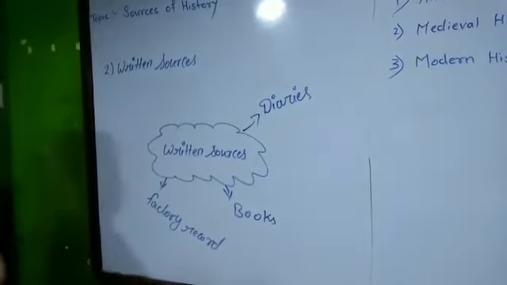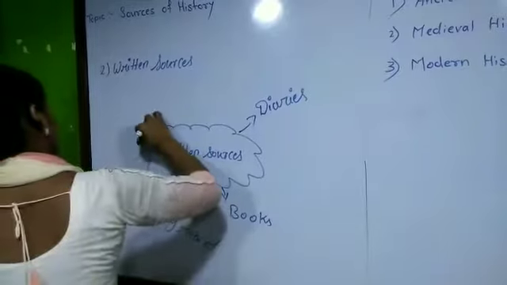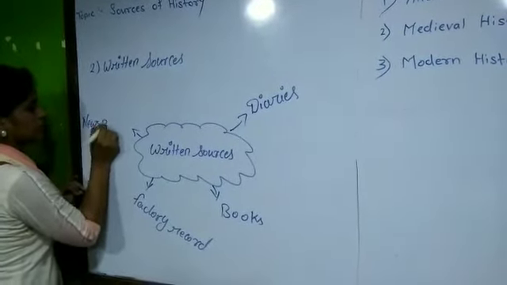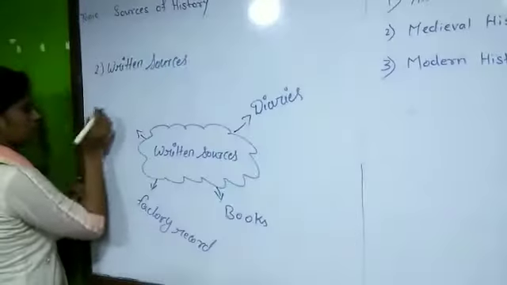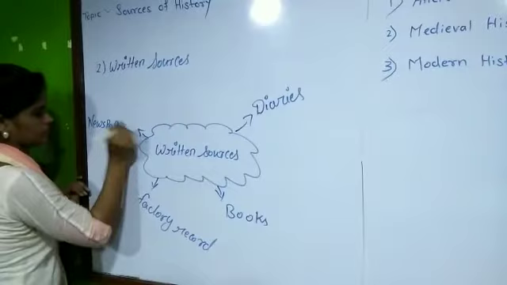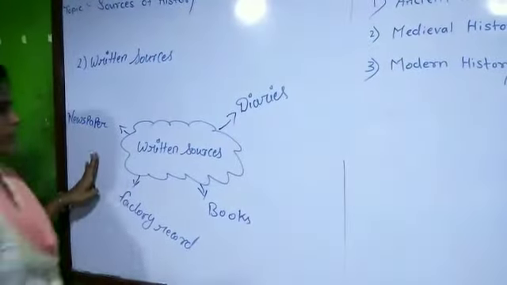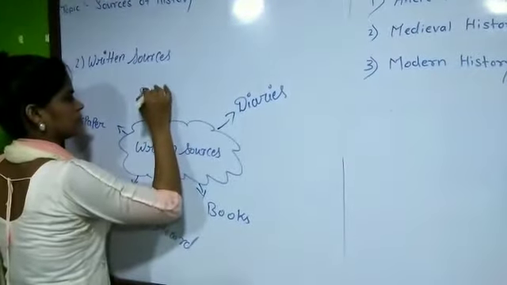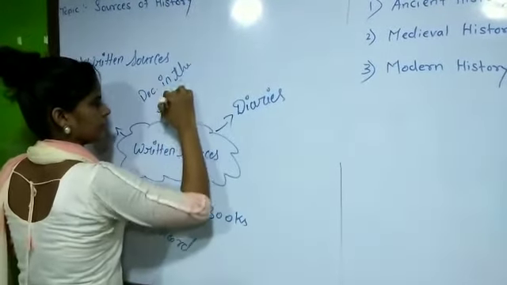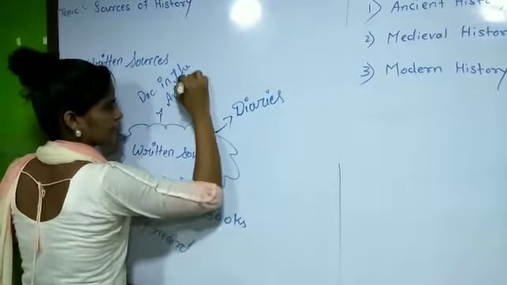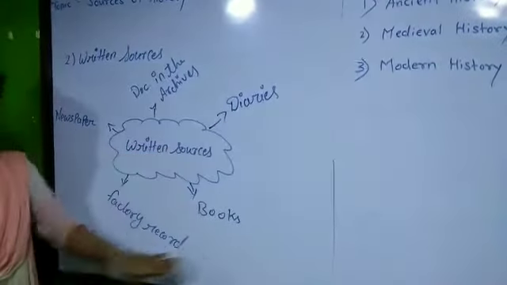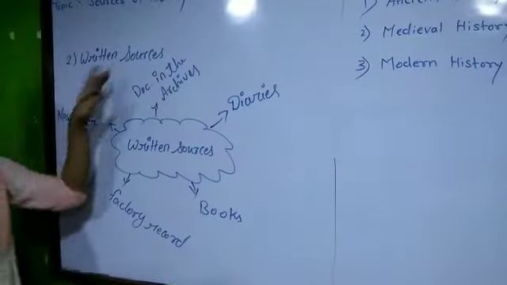And fourth one is newspaper. Last one is documents in the archive. So these all are included in return sources.